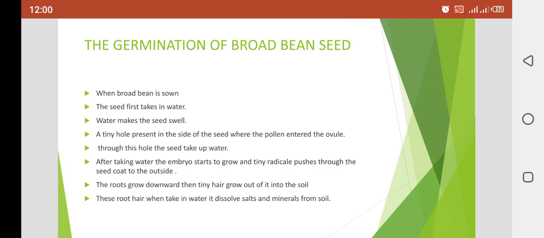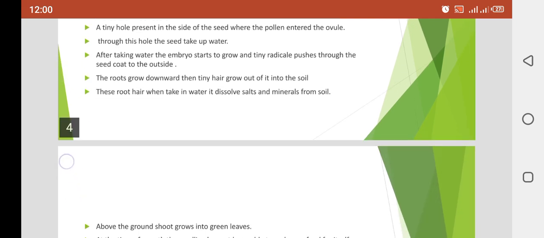Clear? So when we sow the seed, it starts to grow and gets minerals from the soil. Why do they need the minerals? Because these minerals are the nutrients, and if they get the nutrients, then they are able to grow into a new, proper plant. Clear, guys? You can see it in that picture.